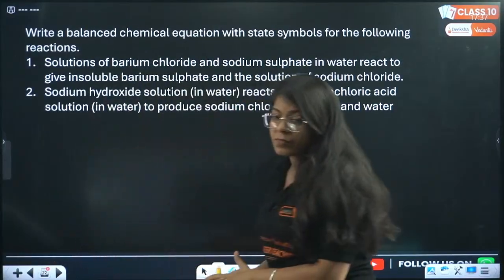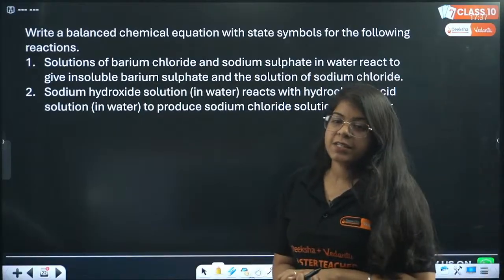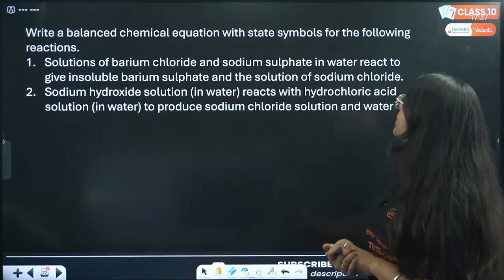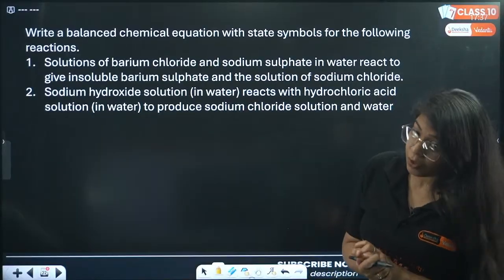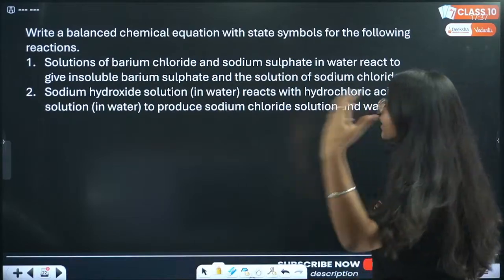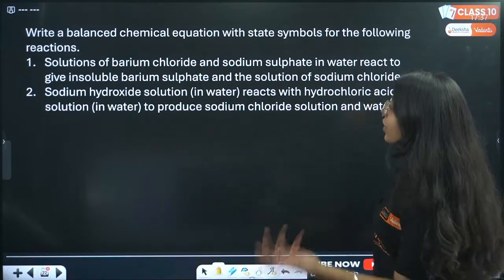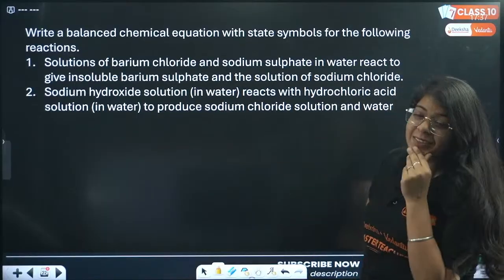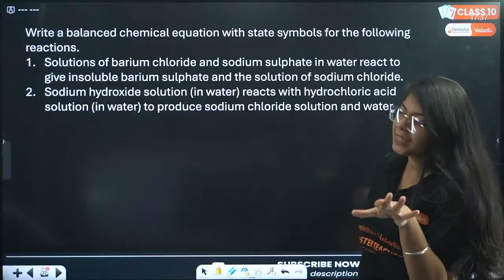Write the balanced chemical equation with state symbols for the following reactions. Solution of barium chloride and sodium sulfate in water react to give insoluble barium sulfate, and the solution. Okay, you just did it. I understand.